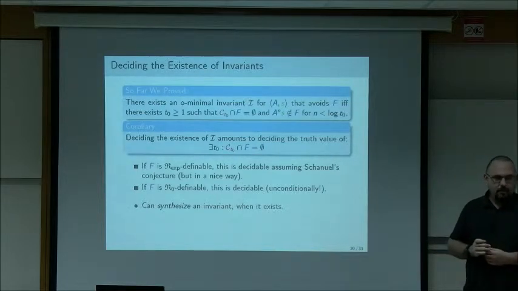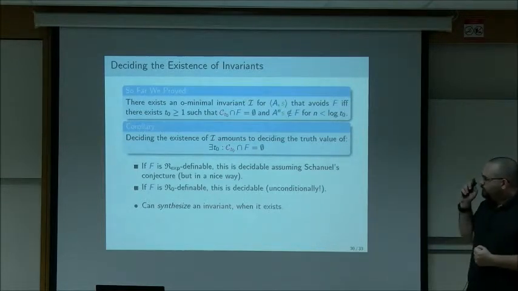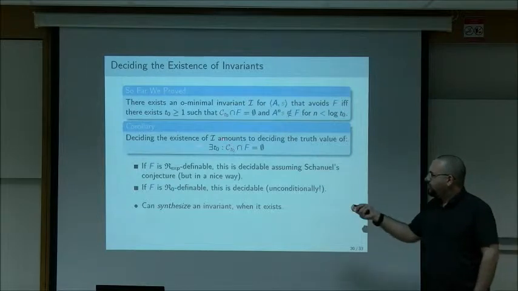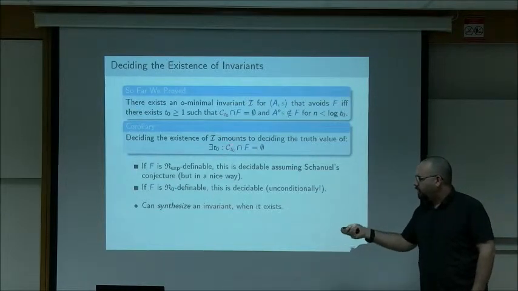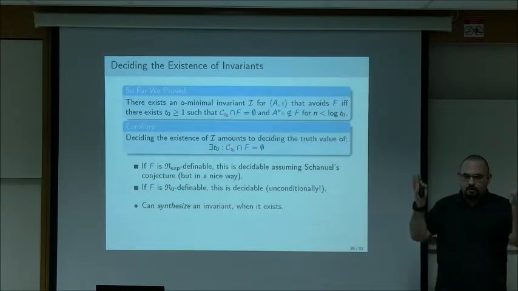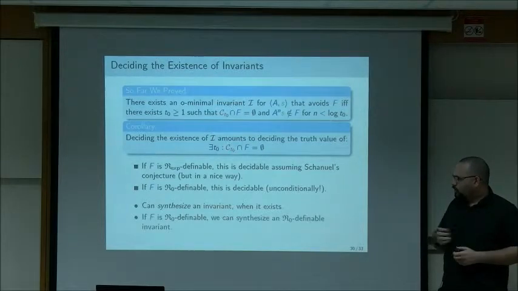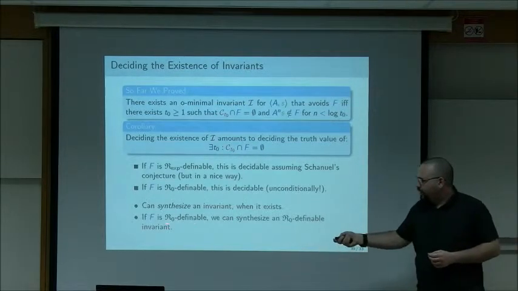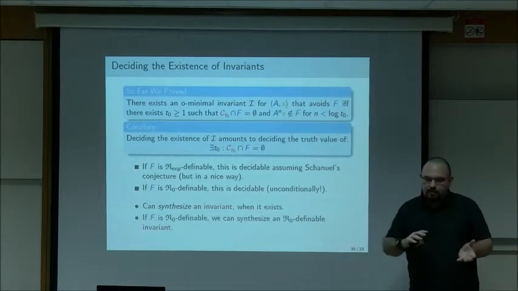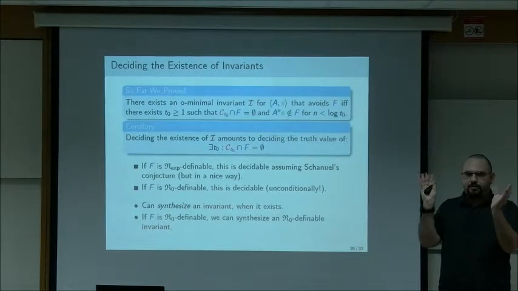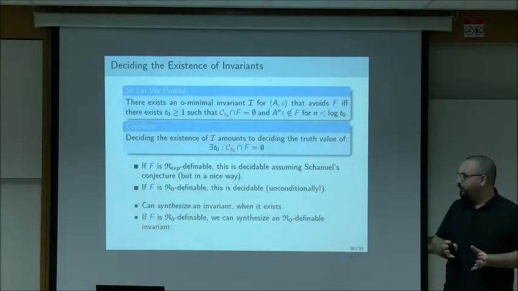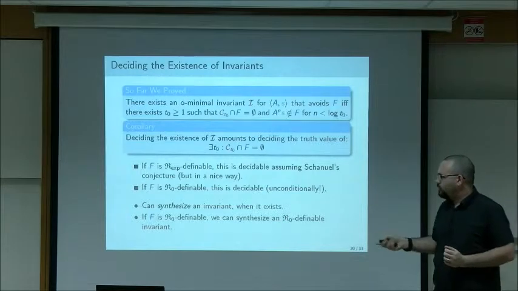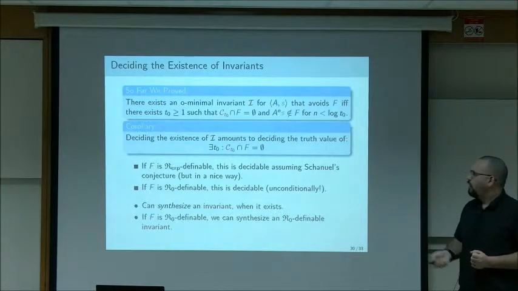Baker's theorem. Now, moreover, when we can decide that there exists an invariant, we can also find one. We can synthesize an invariant, which is the cone. And more surprisingly, if f is semi-algebraic, then we can synthesize a different invariant, which is kind of a fat variant of the cone, which is also semi-algebraic. So this is quite surprising. This is not published yet, but it's almost under submission.